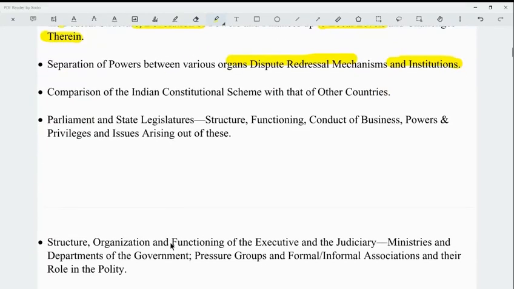And next is the parliament and state legislatures: structure, functioning, conduct of business, powers, privileges, and issues arising out of these. So you have to focus particularly on the parliament. Okay, the Lok Sabha, the Rajya Sabha, the various committees of the parliament, particularly the financial committees, which are the public accounts committee, the estimates committee, and the committee on public undertakings. That has to be read in detail, the issues associated with them, and